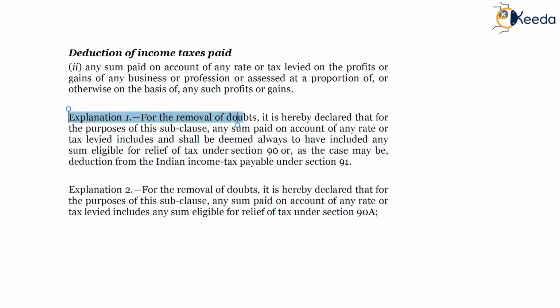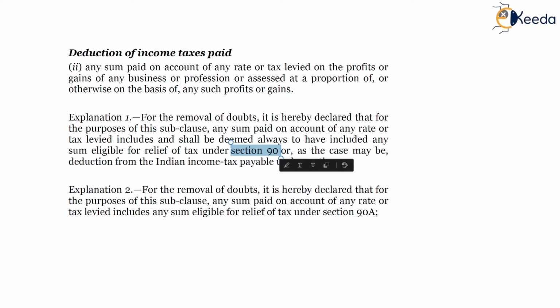Explanation for the removal of doubts: it is hereby declared that for the purpose of this clause, any sum paid on account of any rate or tax levied includes and shall be deemed always to have included any sum eligible for relief under section 90, which is claiming of relief, claiming of FTC foreign tax credit, or section 91.